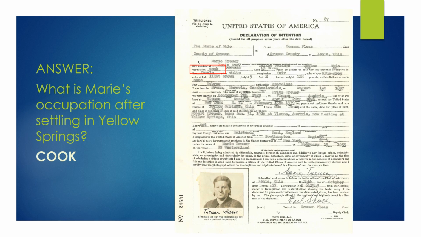To find out what she did once she got here, we had to look at the declaration of intention. So on this form that she filled out once she got settled, she lists her occupation there. It's the third line down. It says cook. So she actually worked as a cook once she settled here in Greene County.